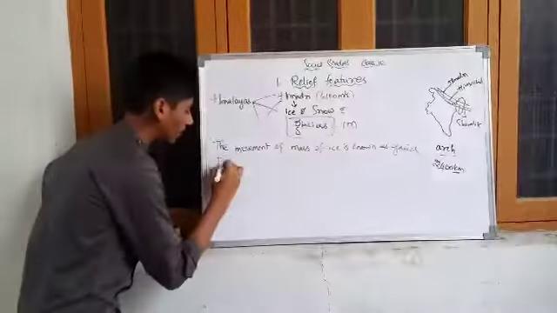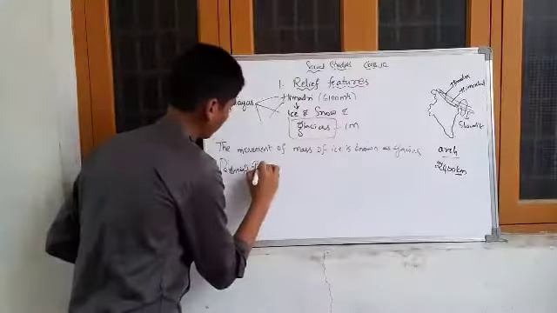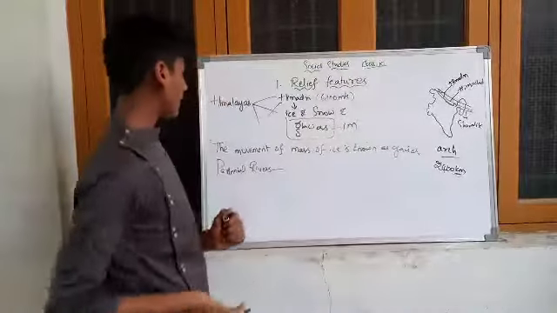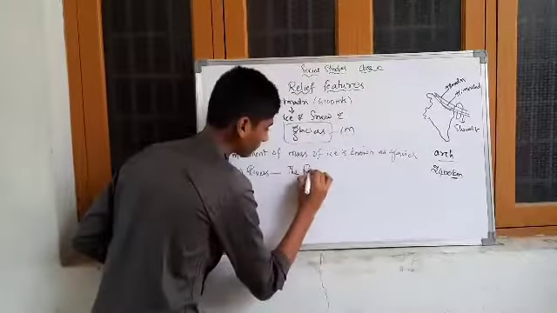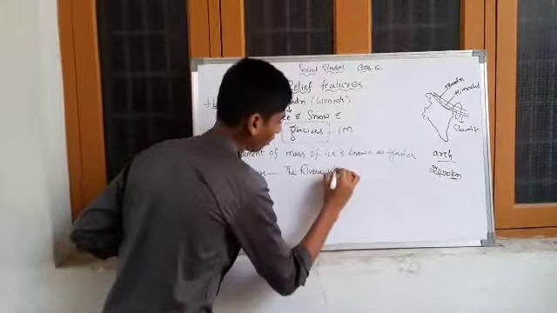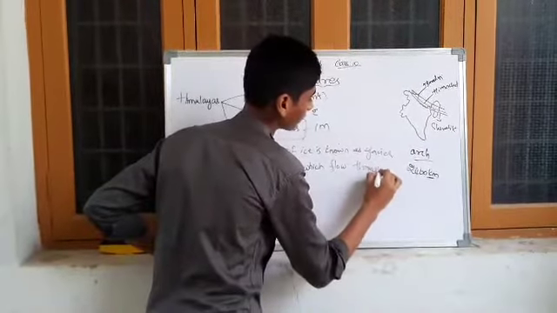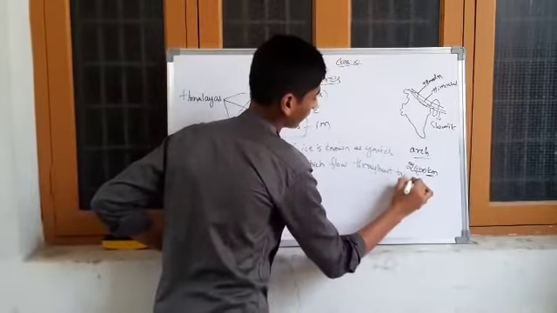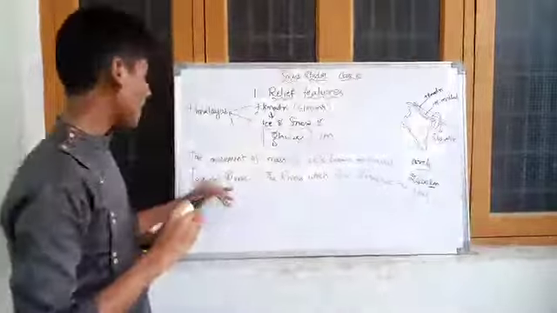One more term is perennial rivers. What are perennial rivers? The rivers which flow throughout the year are known as perennial rivers.